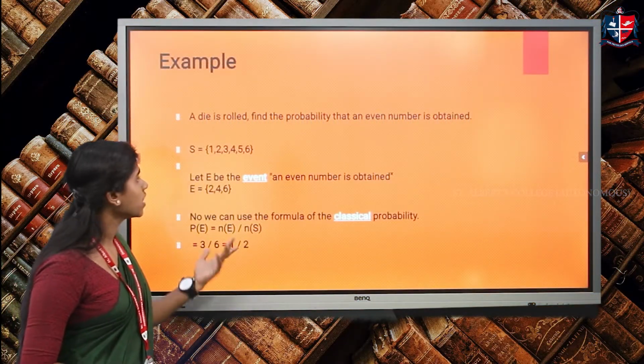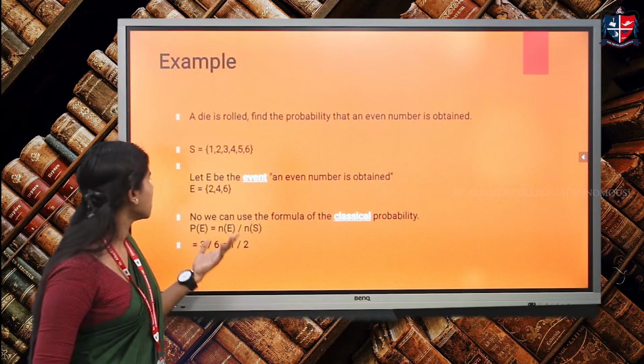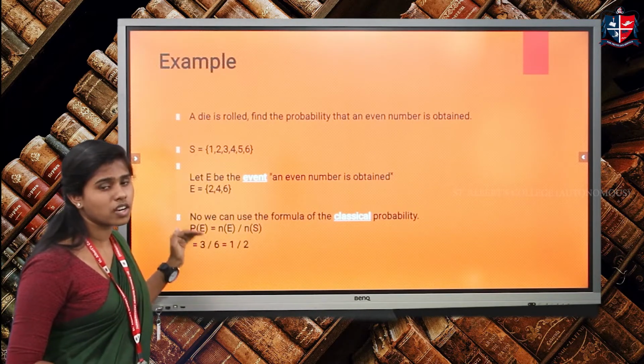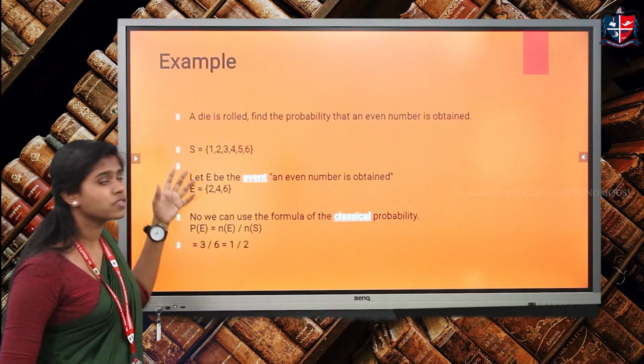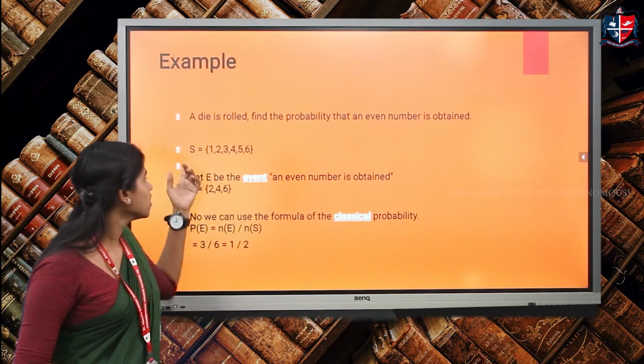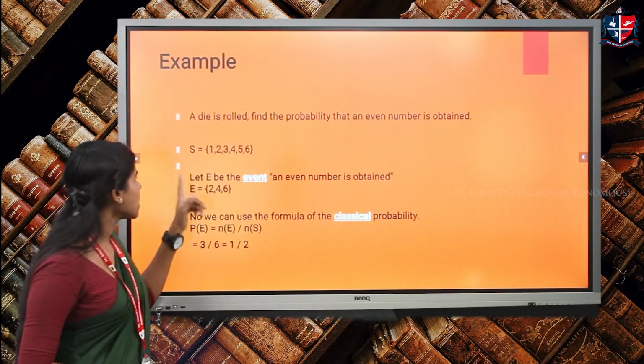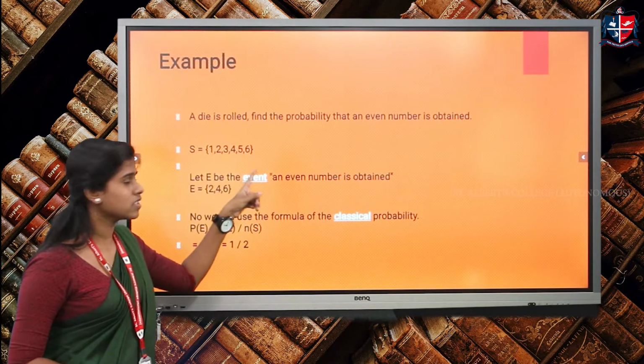A die is rolled. Find the probability that an even number is obtained. We have some steps to find the probability of a particular problem. First, you have to write the sample space. Here we are rolling one die, so the sample space will be 1, 2, 3, 4, 5 and 6.